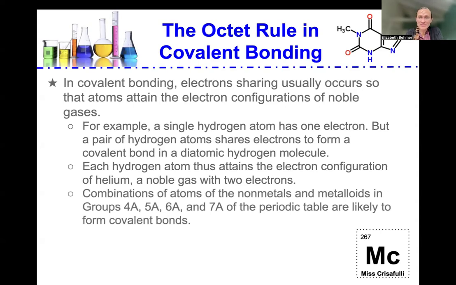Combinations of atoms of the nonmetals and the metalloids in groups 4A to 7A of the periodic table are likely to form covalent bonds. And that's something important to know. Usually, covalent bonds will form between nonmetals and metalloids in these groups of the periodic table.